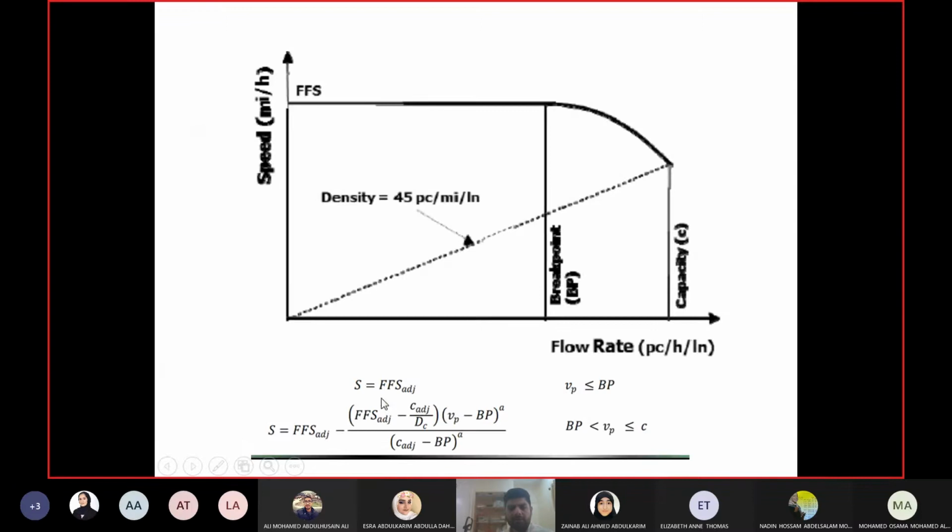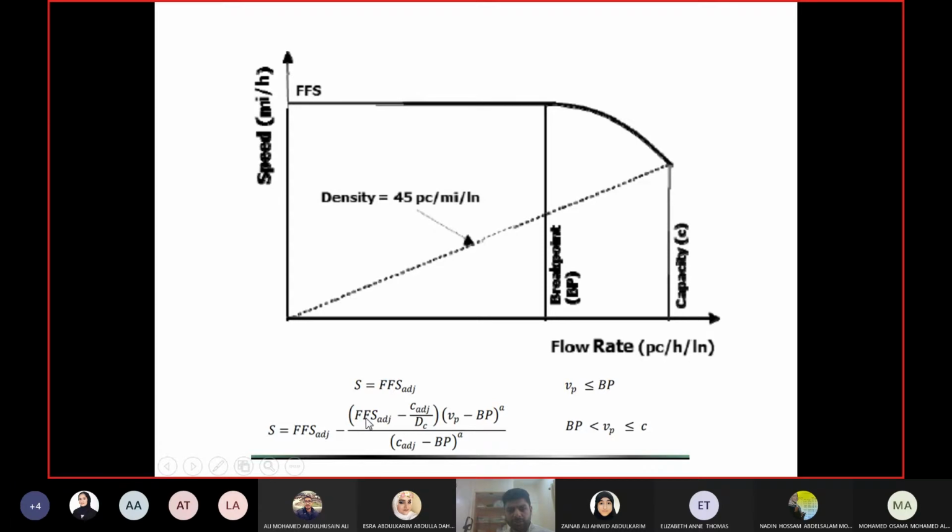Then, till the volume is up to the breakpoint, so let's say if the breakpoint is 1100, from 0 to 1100, speed will be equal to free flow speed. Free flow speed is given as 65. So you plot this curve. On the x-axis you have flow, on the y-axis you have speed. From 0 till you reach the breakpoint, so till 1100, your speed will remain the same, which is free flow speed. So you draw this part of the curve.